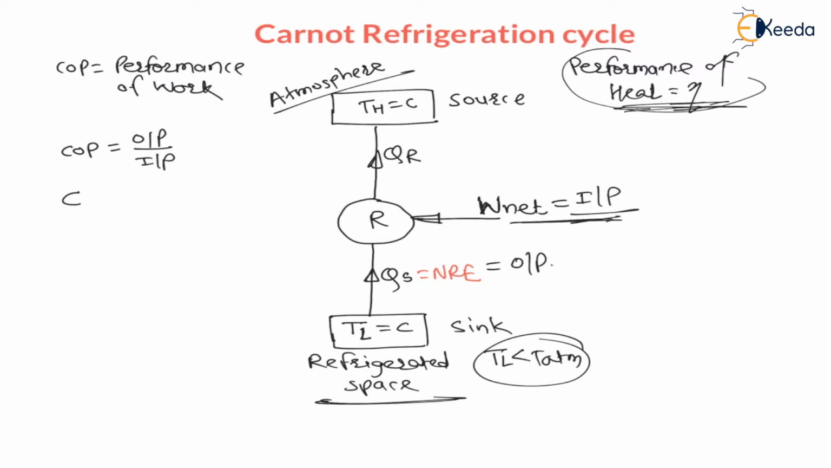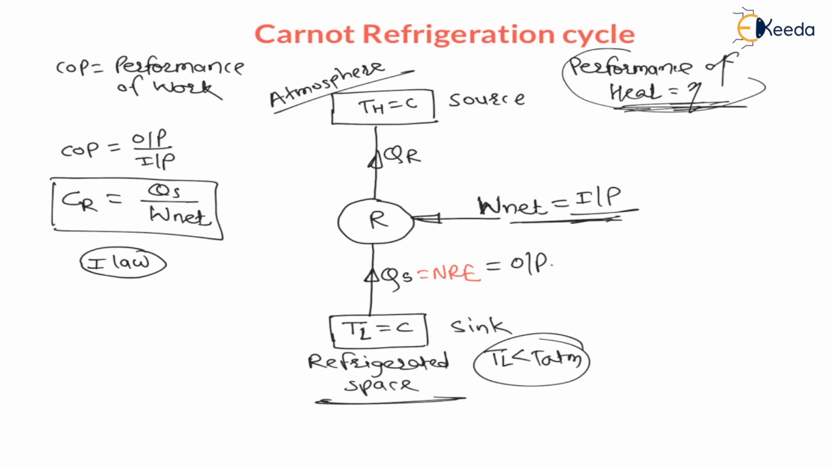Therefore here COP of refrigerator is equal to output, which is heat extracted from the refrigerated space or net refrigerating effect, divided by input, which is W net. Input is W net, right? This is the COP of the refrigerator. Now my dear students, as per the first law of thermodynamics, energy can neither be created nor be destroyed, it can only be converted from one form to another form. It is also called the energy conservation principle.